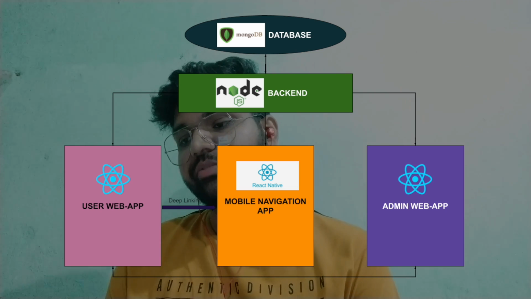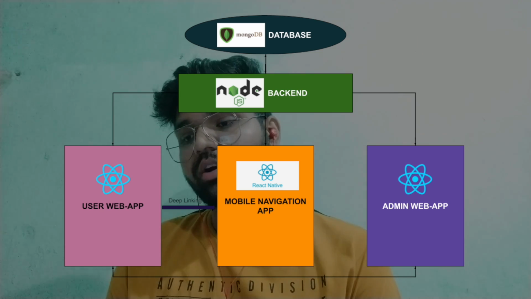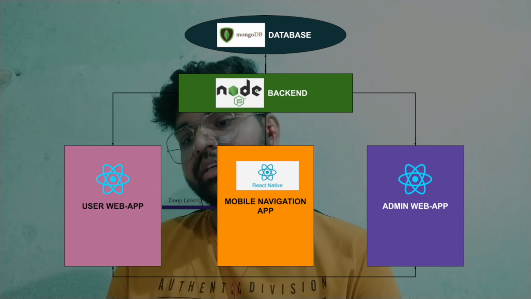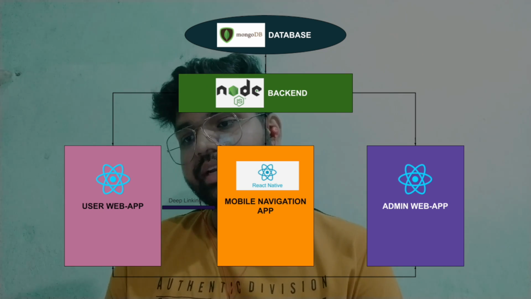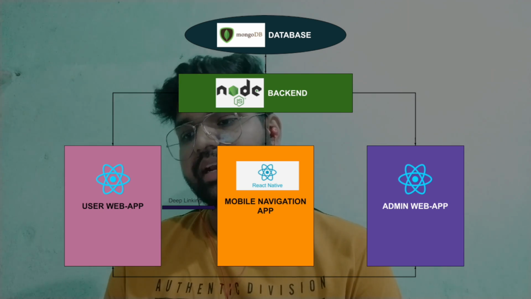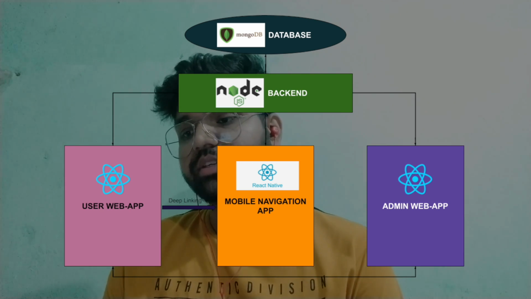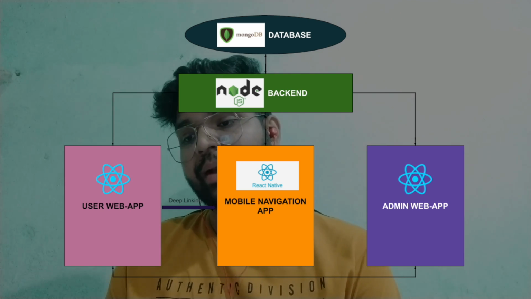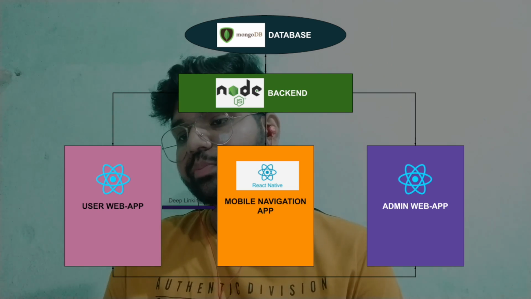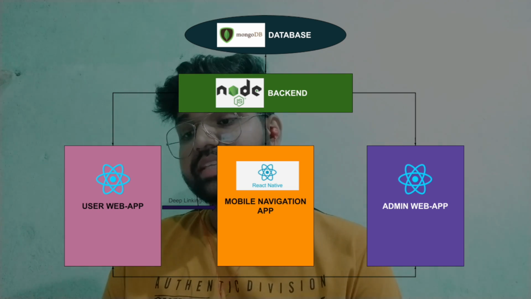When the admin verifies the report, the not-verified flag of the report schema gets updated in the database, and it is also added to the map. Only the verified reports are shown on the map with their exact locations.